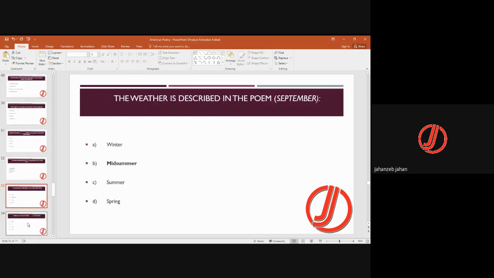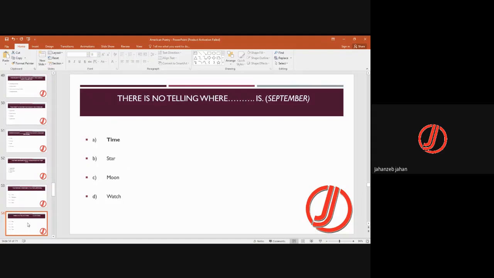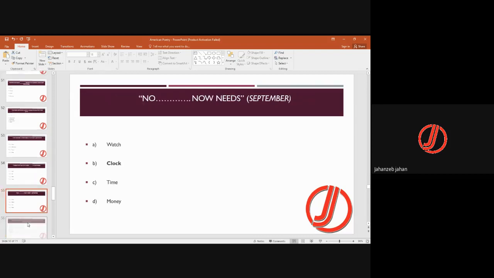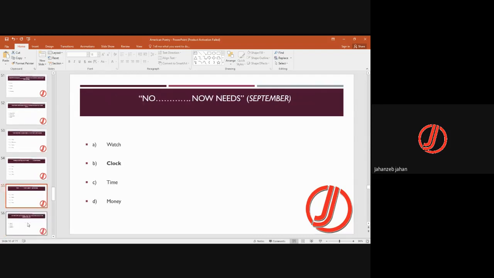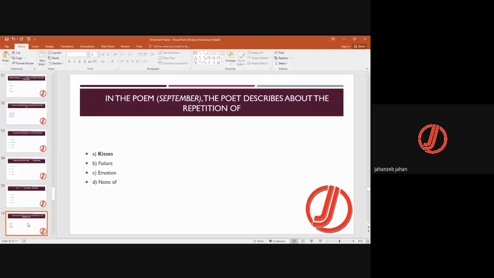The weather is described in the poem September as midsummer. So midsummer weather दिखाया गया. There is no telling where the time is. So these are also taken from September. No clock now needs. Also taken from September. In the poem September, the poet described the repetition of his kisses.